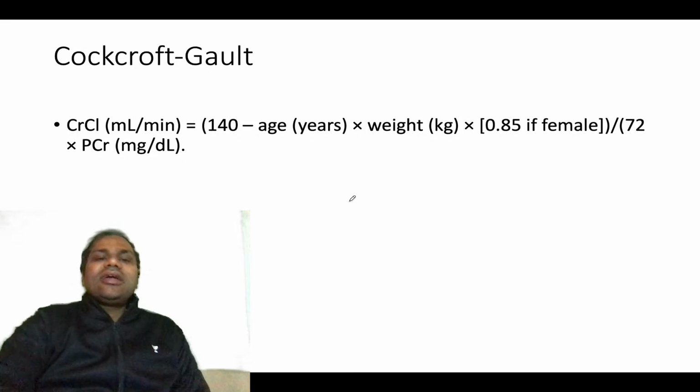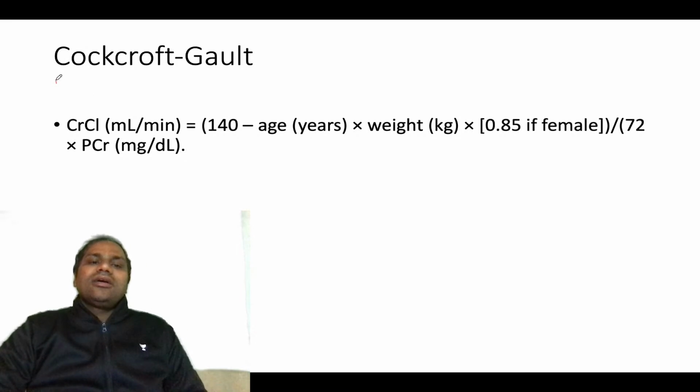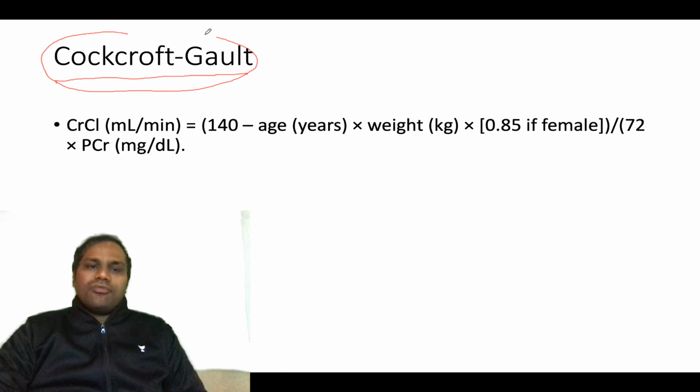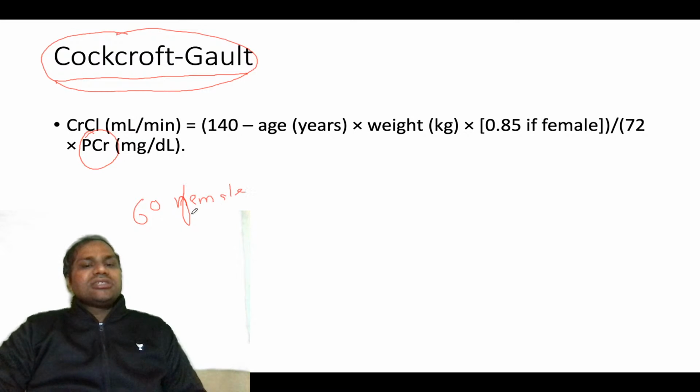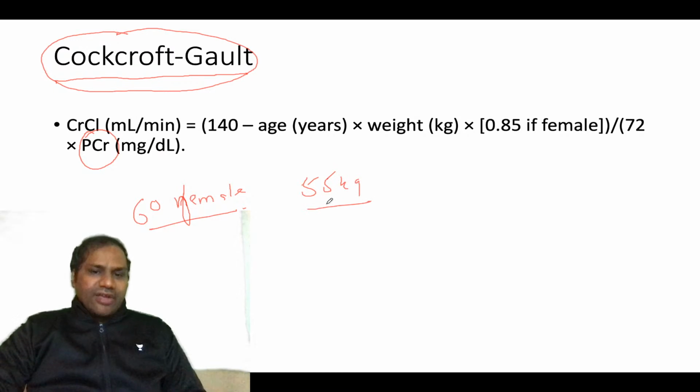But there is also a specific formula for creatinine clearance. It is known as Cockcroft-Gault, so you can be asked regarding this Cockcroft-Gault formula. In this formula they will just provide you the plasma creatinine value. For example, suppose they say a 60-year female weighing 55 kg had plasma creatinine of 2.8.